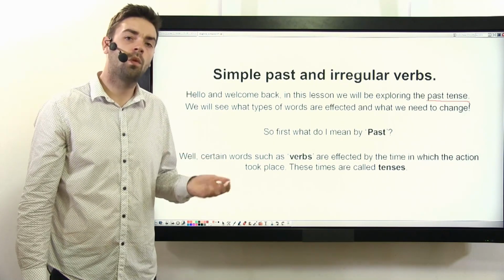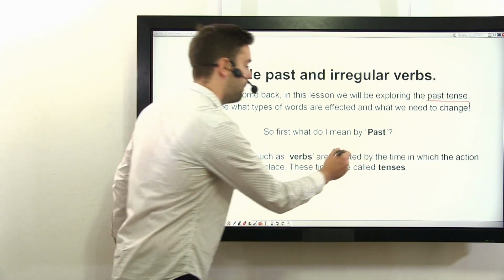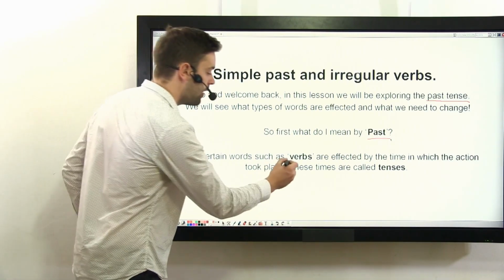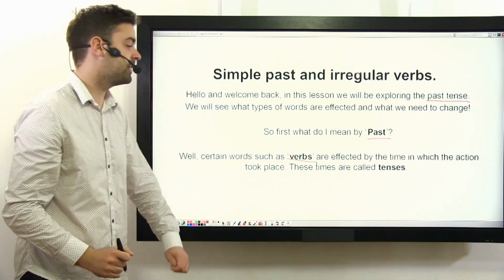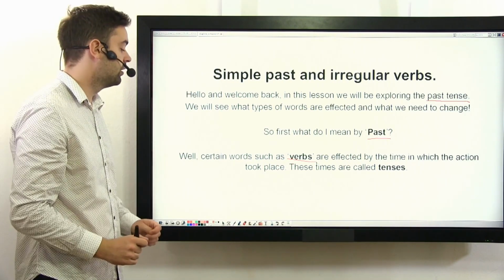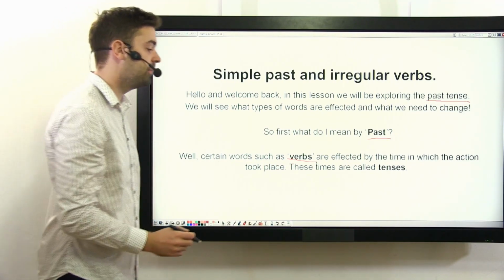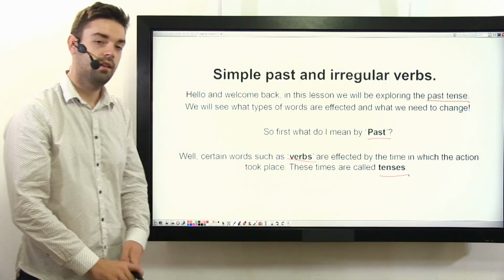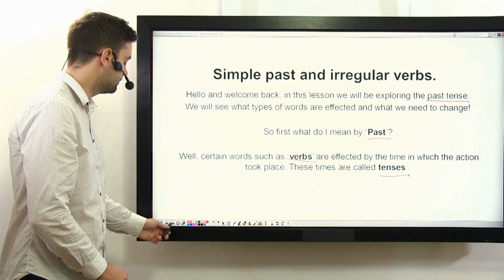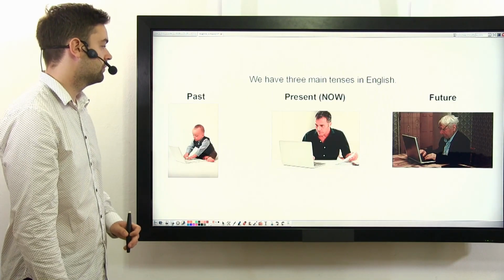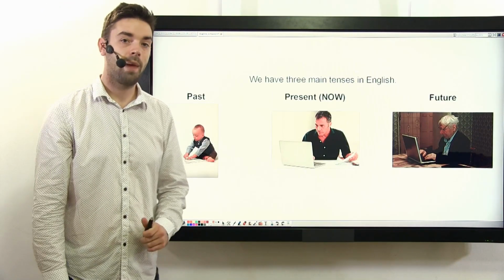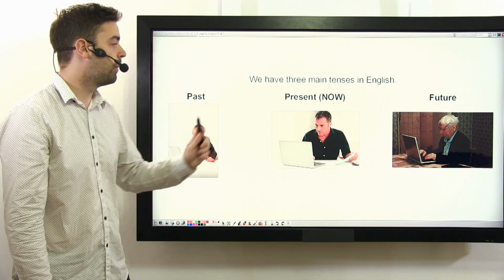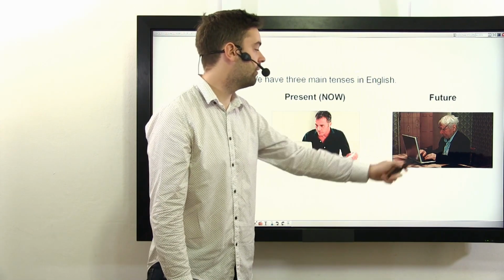So first, what do I mean by past? Well, certain words such as verbs are affected by the time in which the action took place. These times are called tenses. We have three main tenses in English: past, present, and future.